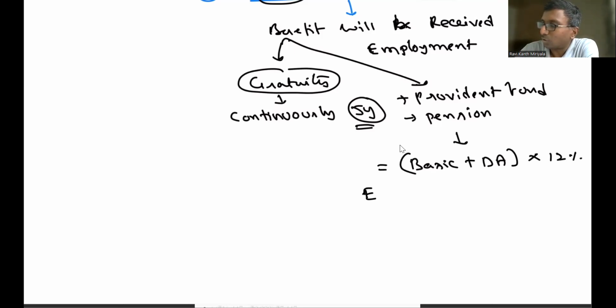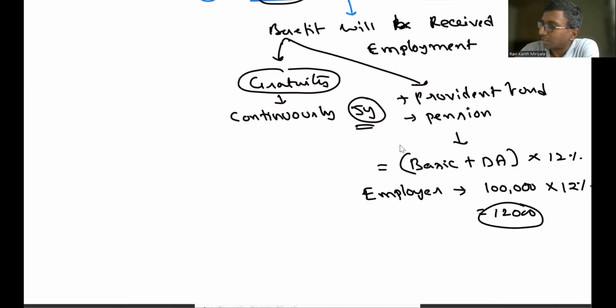If I am the employer, say 1 lakh rupees is the basic plus DA of a particular person. Into 12 percent, that is 12,000 rupees. The employer will contribute 12,000 rupees, and the employer will also deduct 12,000 from the salary of the employee. This contribution will be remitted to the department.